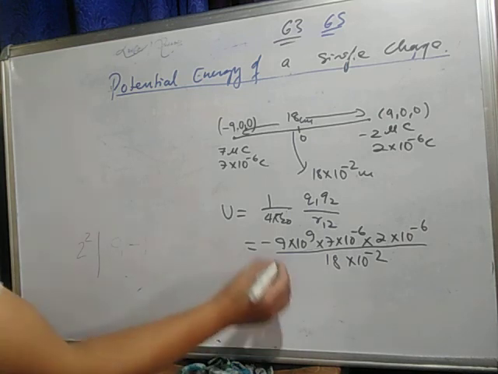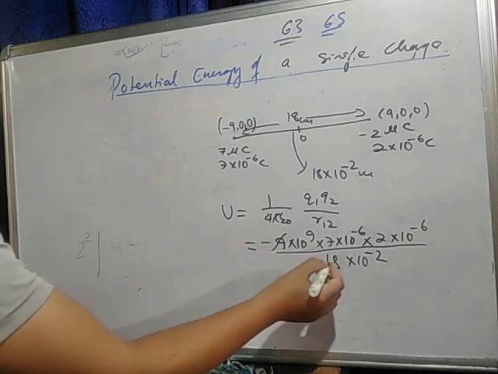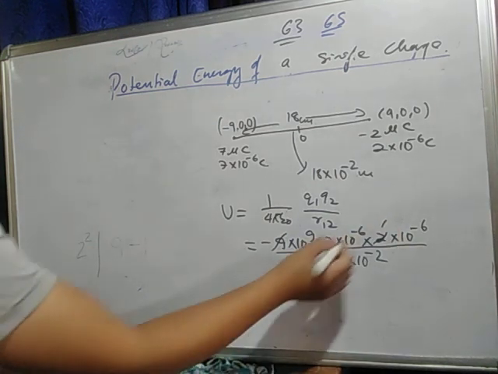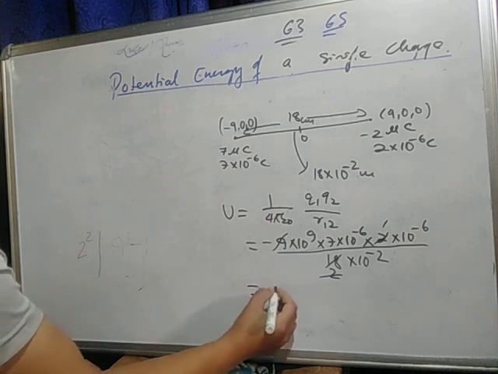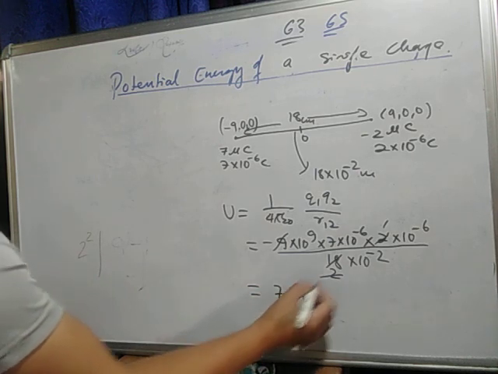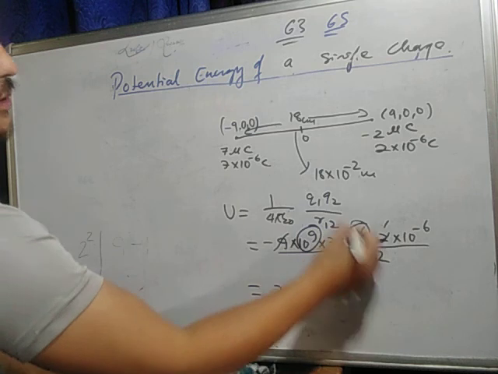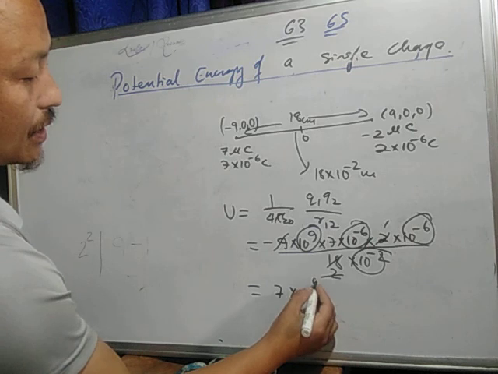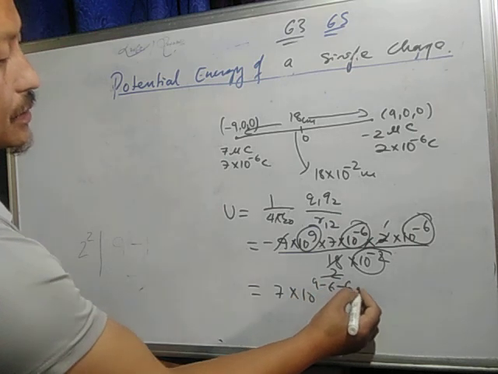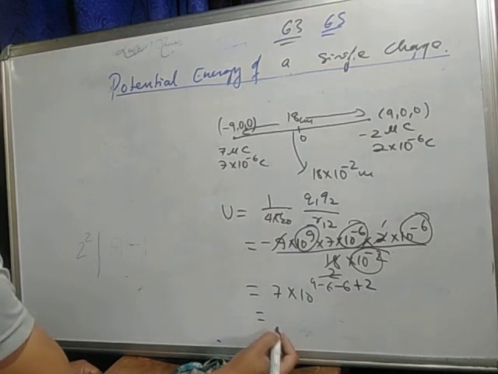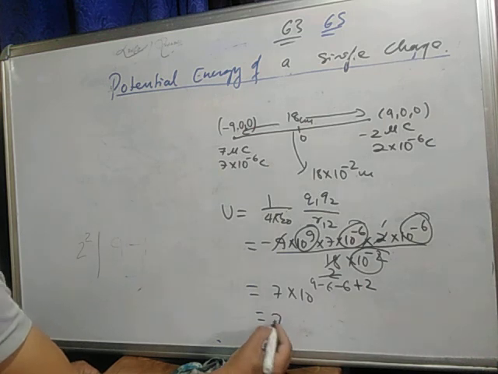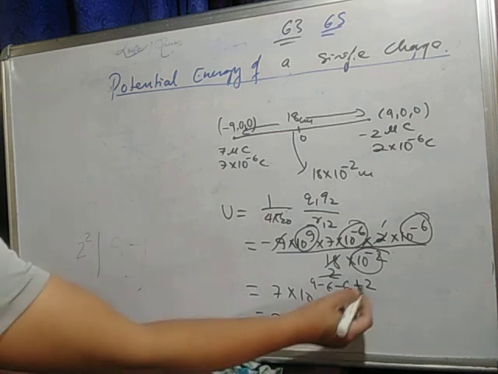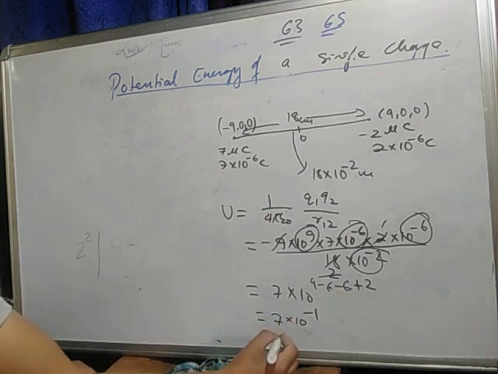Now to calculate this, do this: 9 cancels with 18, 2 with 2. Now 7 is already there, into 10 to the power 9. When the denominator power comes up, it becomes plus, okay. So 9 minus 6 plus 2, how much is that? So 7 into 10 to the power how much? 12, 11, so minus 1. So this equals how much?